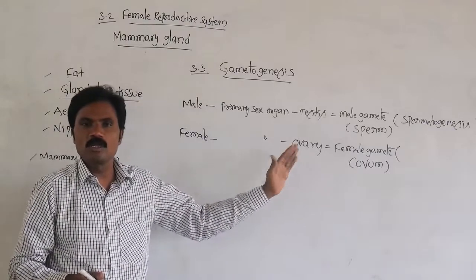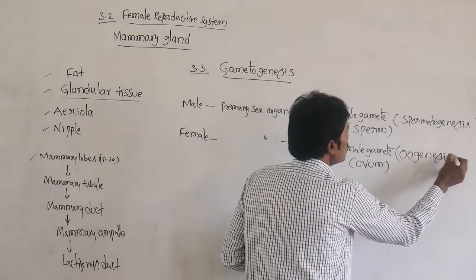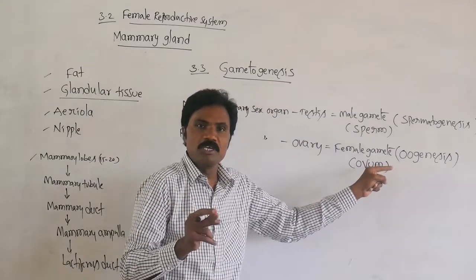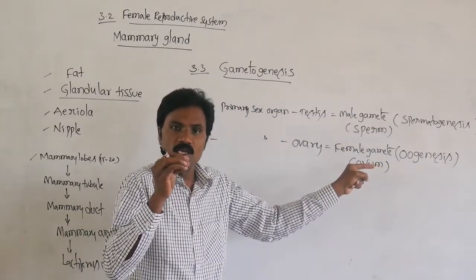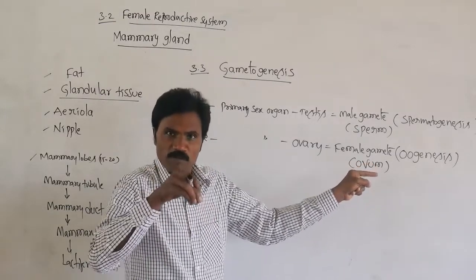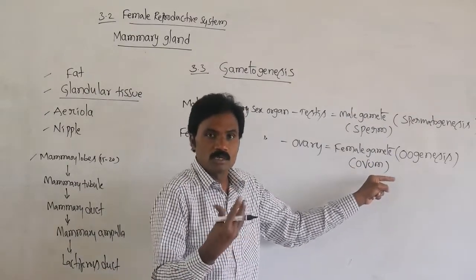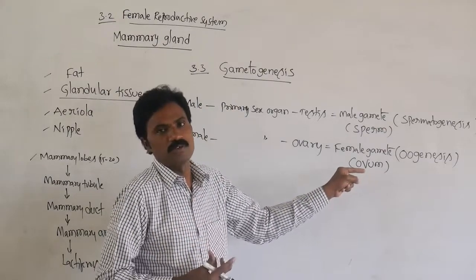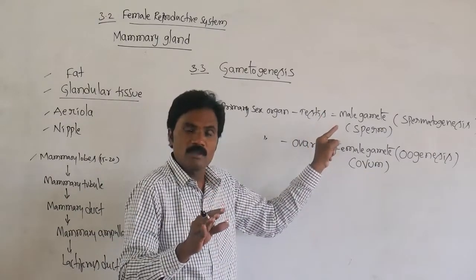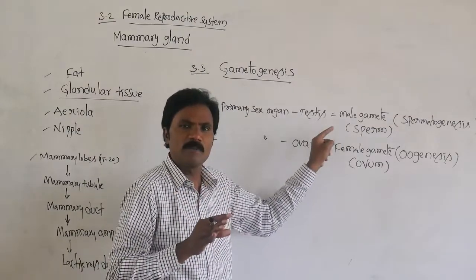What is the name of the process for the female? This process is oogenesis. The production of the female gamete is called oogenesis. Oogenesis begins at the earlier fetal stage. Inside the mother's womb, if it is a female baby, it is ready to start gametogenesis during the fetal stage itself. In the male it begins only at the age of puberty, but here it begins at the fetal stage. That is a minor difference.